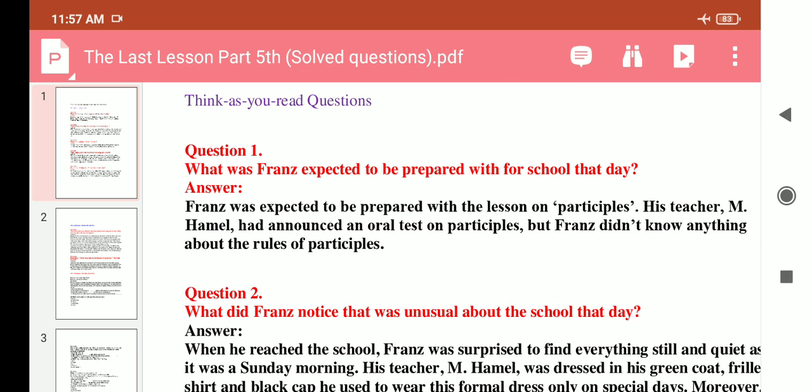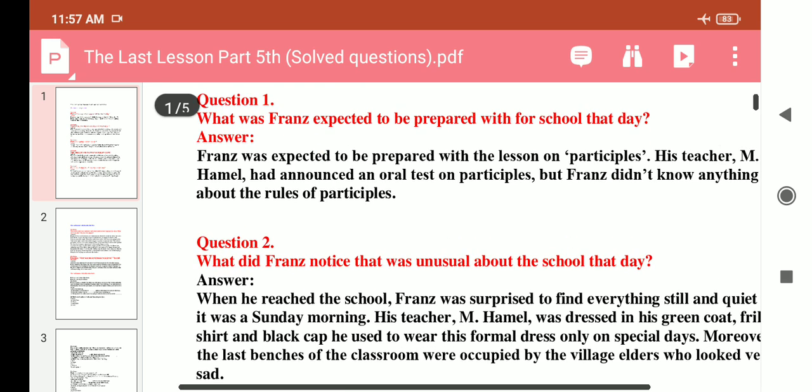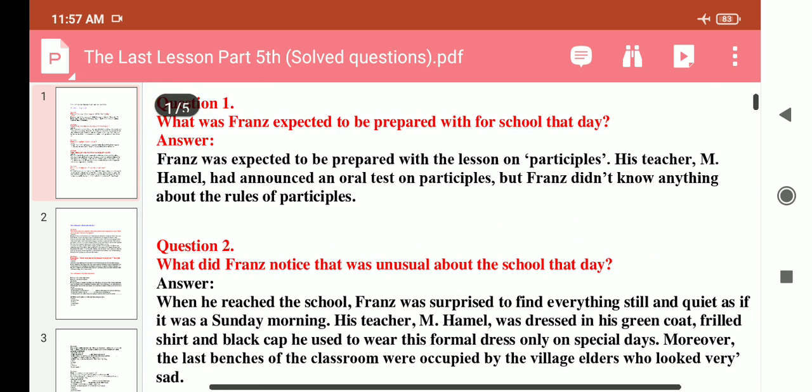Think as you read questions. Question number first. What was Franz expected to be prepared with for school that day? The answer of this question is Franz was expected to be prepared with the lesson on participles.